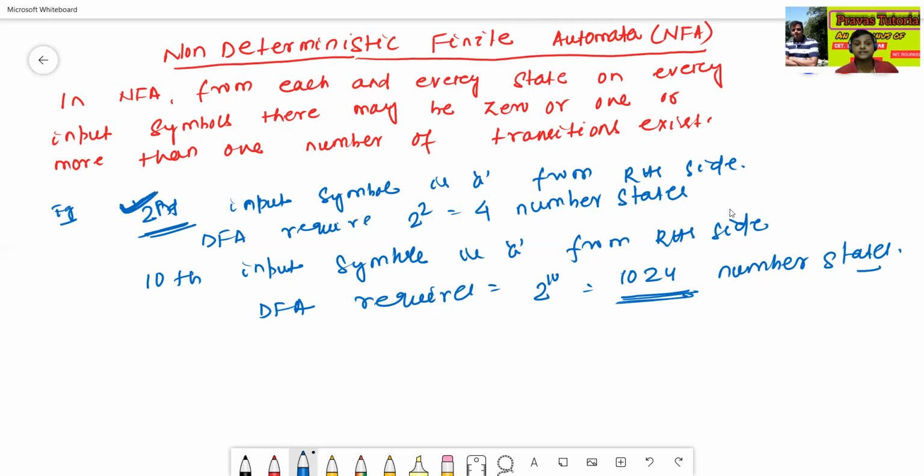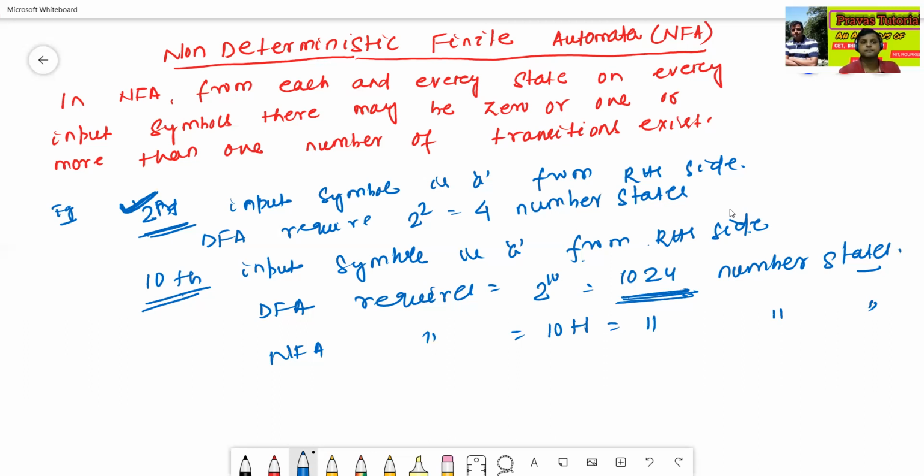If we construct an NFA for this language, where the 10th input symbol from the RHS side is A, the NFA requires n plus 1, that is 10 plus 1, which means 11 states. But the DFA will require 1024 states. So NFA came into the picture.